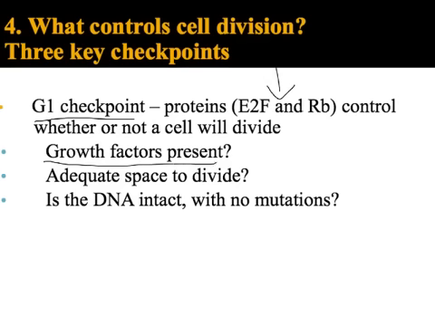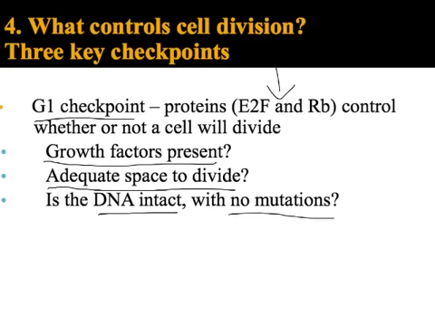Because remember, you were only supposed to divide if growth factors are present. So if they're not present, the cell should not be dividing. At this checkpoint, we're checking to make sure that the cell has adequate space to divide. Remember, we have to follow density-dependent inhibition. So we only want to move on if we have enough space. And then it's also checking to see if the DNA is intact and has no major mutations.